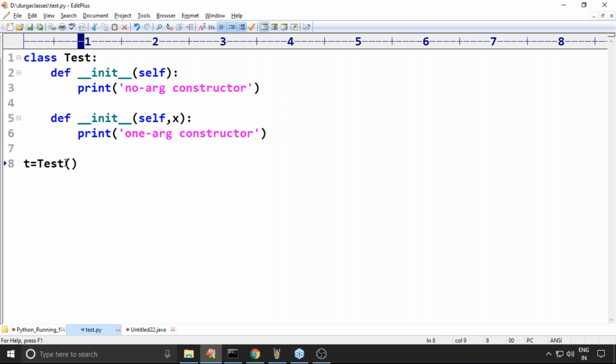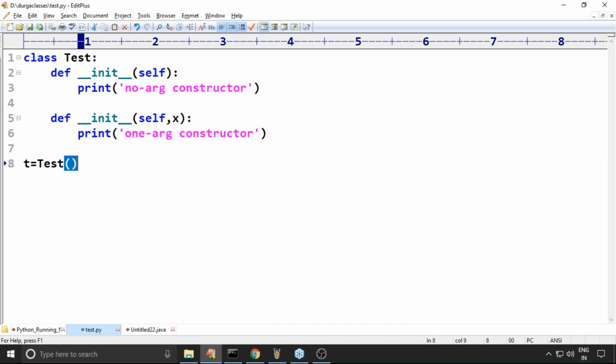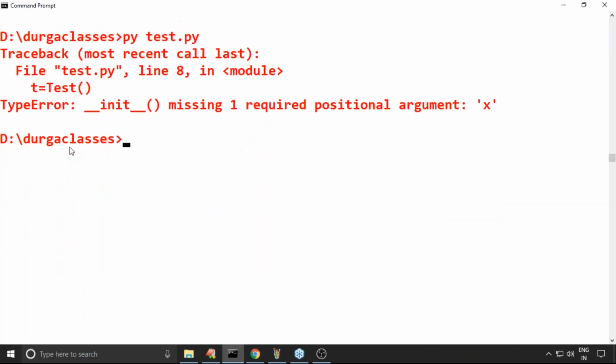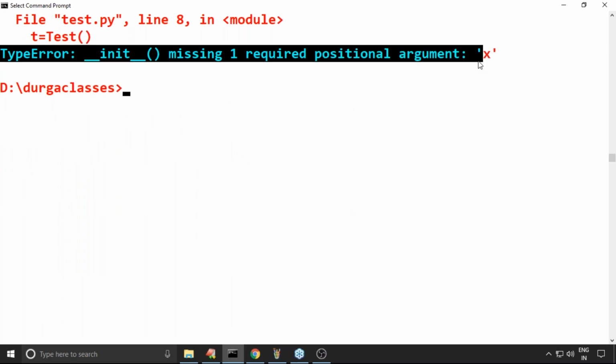No. But the constructor is always expecting the x argument, because the other one is not available, only this one is available. The Python virtual machine considers that the constructor is expecting x, but you are not providing that value, so immediately we get an error: TypeError, __init__ missing 1 required positional argument: 'x'.